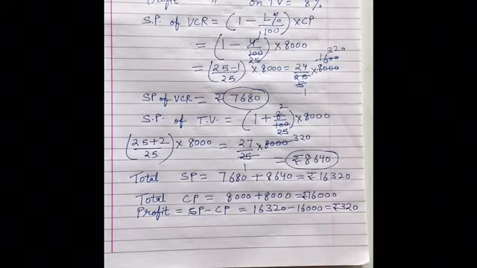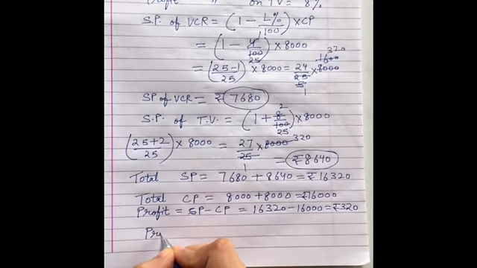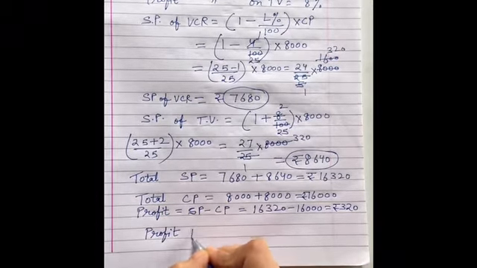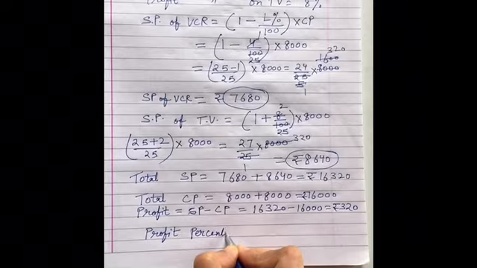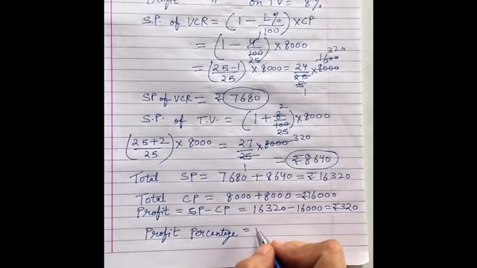Now if they have asked about only profit, then this is the answer. But they have asked about profit percentage. Fine. So profit percentage क्या होता है?